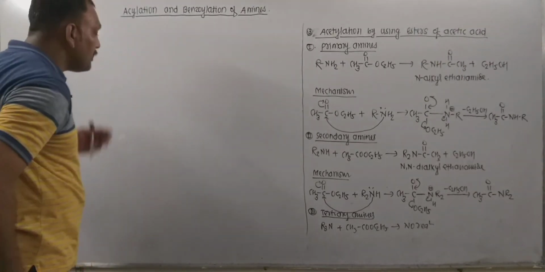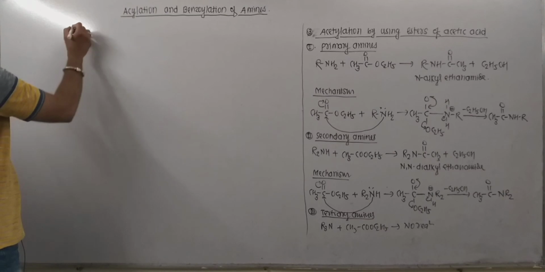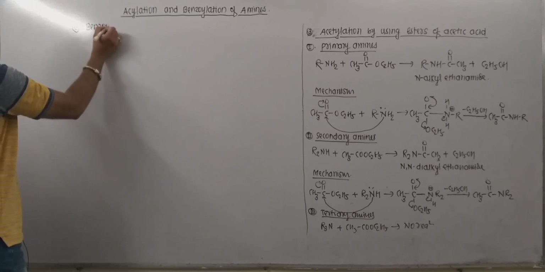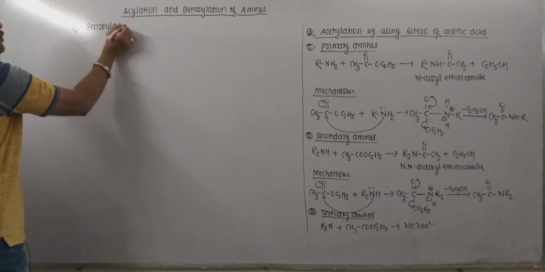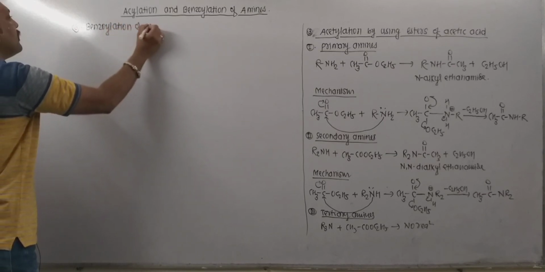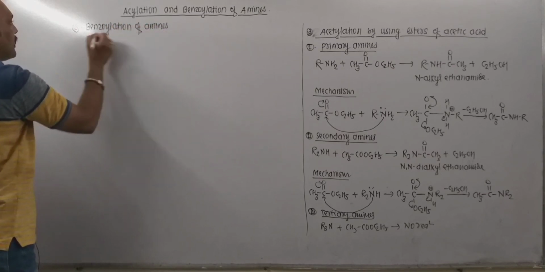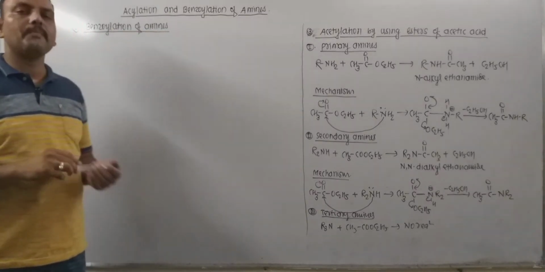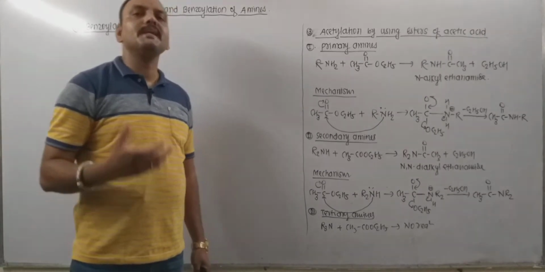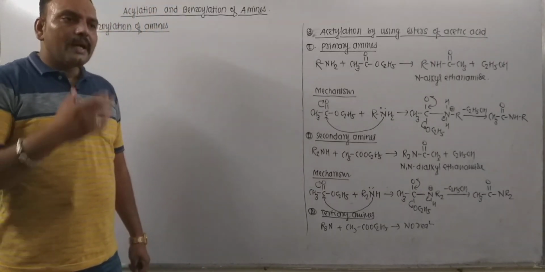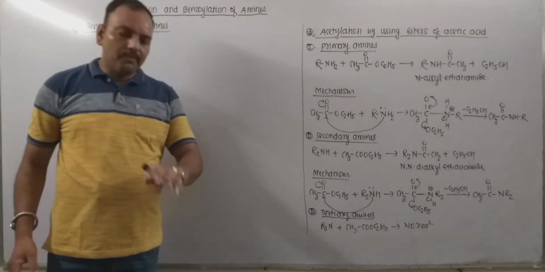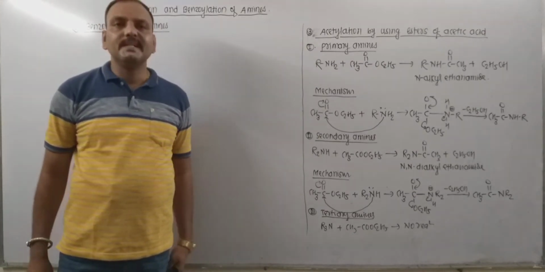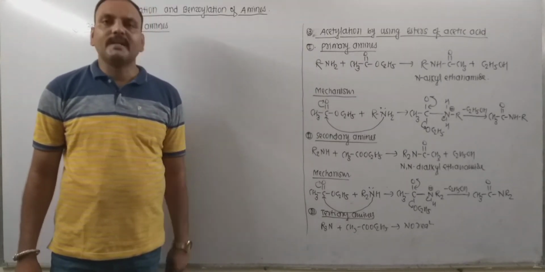Now let's see what benzoylation is. So a very important thing is benzoylation. Benzoylation of amines. Remember, benzoylation of amines is the reaction of amines with benzoyl chloride, and thereby we may receive substituted benzamides as a product.